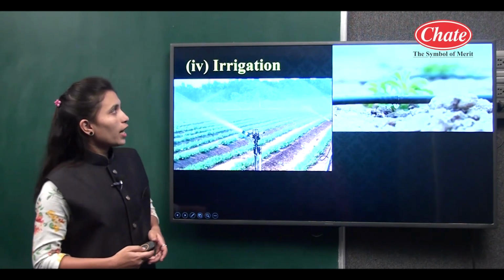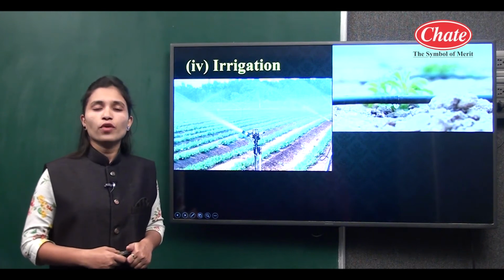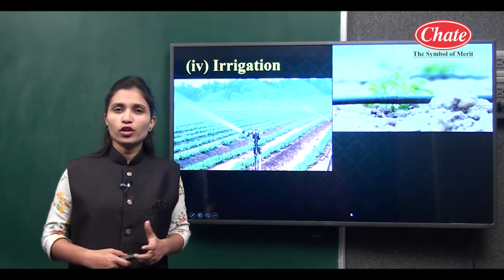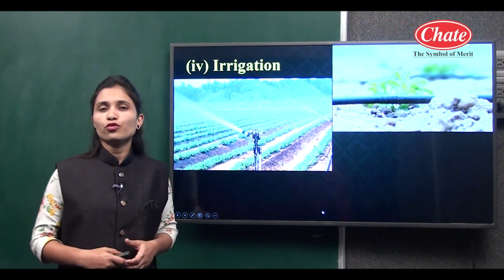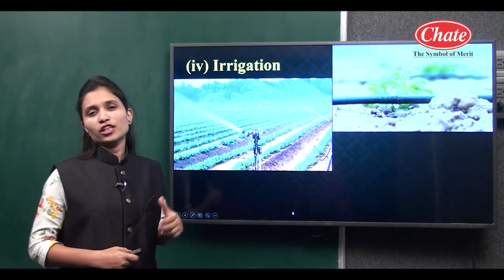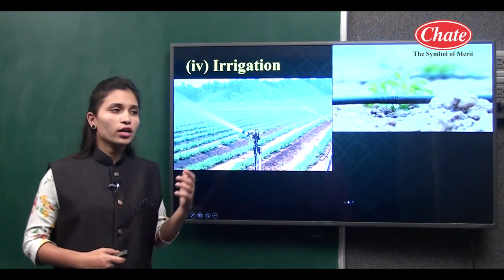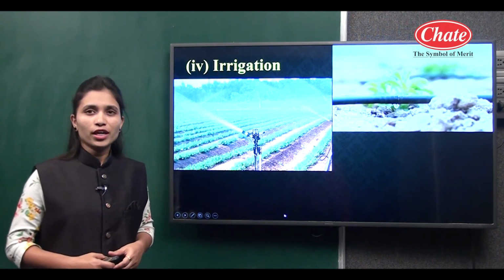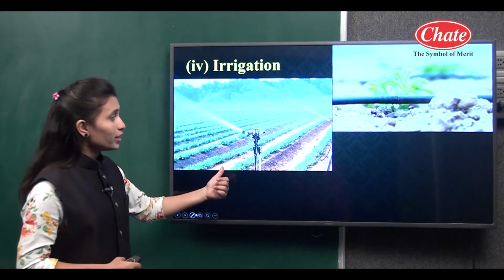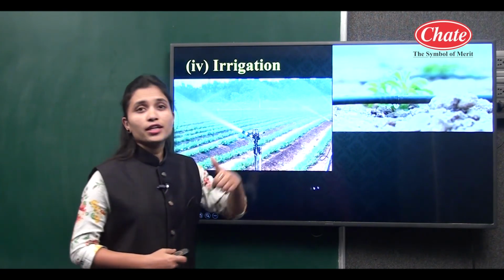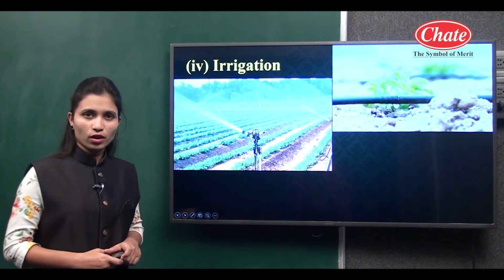Then after that, the next step is irrigation. Irrigation is also essential. Why? Because plants require water for their growth and development, and along with water, roots also absorb minerals from the soil. Hence irrigation is very essential. There are different traditional techniques through which irrigation is carried out, but nowadays we use advanced techniques. See here, the first one is the sprinkler, and the second one is drip irrigation, in which water falls drop by drop at the roots of the crops.